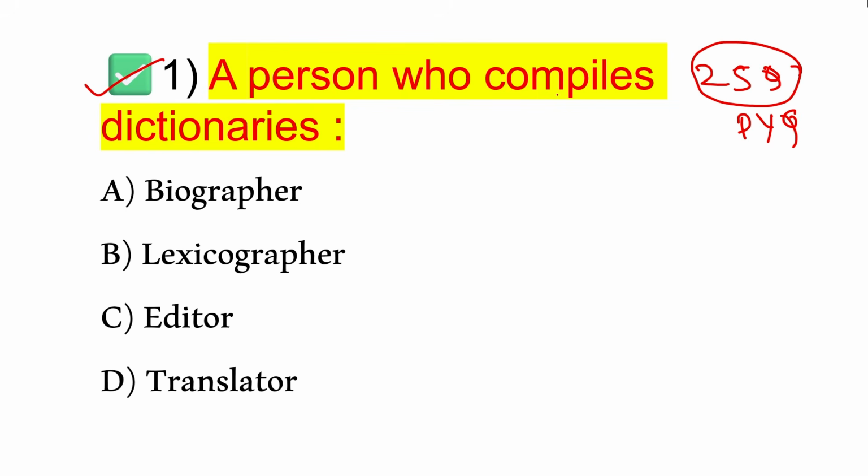A person who compiles dictionaries. What is called? So option B, that is lexicographer. A lexicographer is a person who writes, compiles and edits dictionaries. So what is biographer? A biographer writes the life story of a person. That is called biographer.